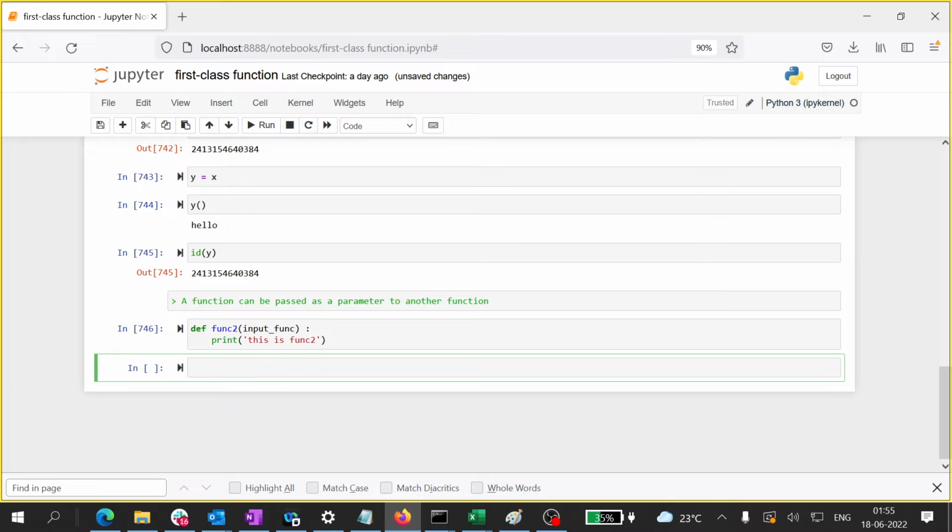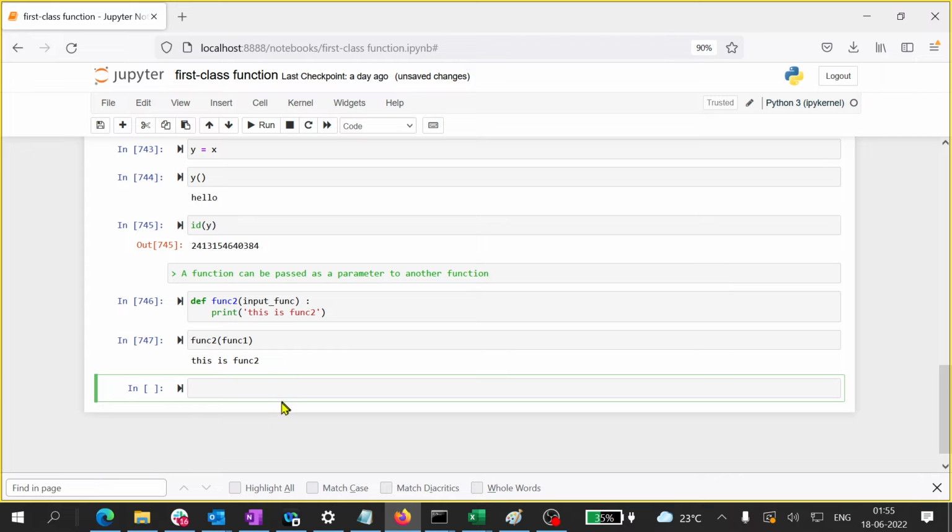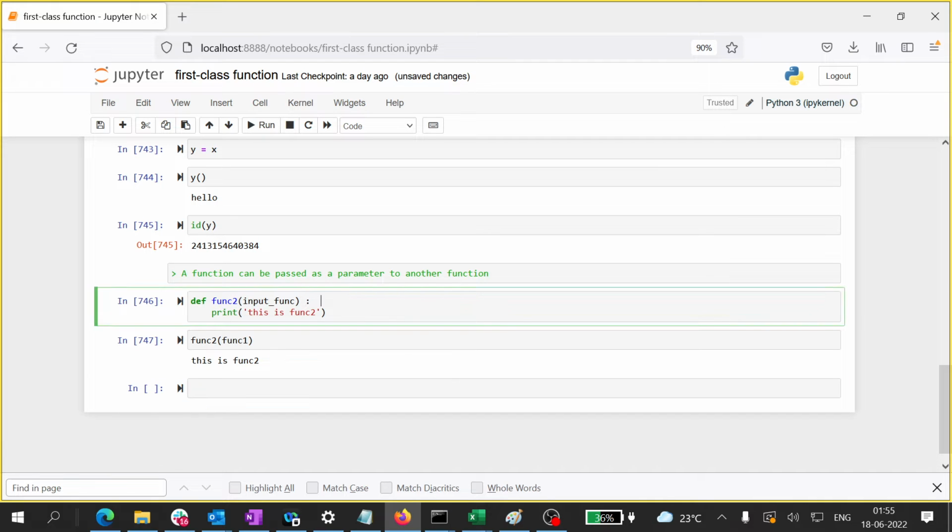Now what happens when I am invoking func2? I am passing another function, that is func1. What will happen? Well, nothing has happened. I have passed it fine. But when I am passing func1 to func2, here it is func1. When it goes here, the name has changed, right? The name has become func. I could have written the same name also, but anyway.